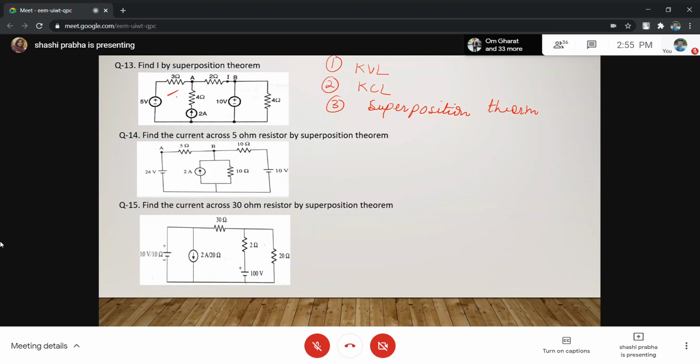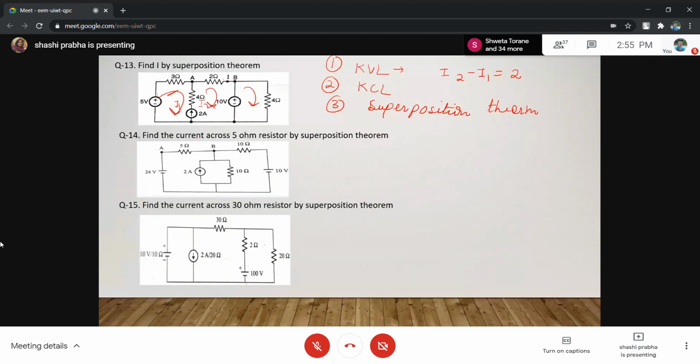When you do it by KVL, it's very simple. You just have to take 3 loop currents, I1, I2, I3. You cannot write the equation for loop 1 or loop 2 because of the current source. But you can definitely write, as this is I1 and this is I2, one equation for KVL: I2 minus I1 is equal to 2 ampere.